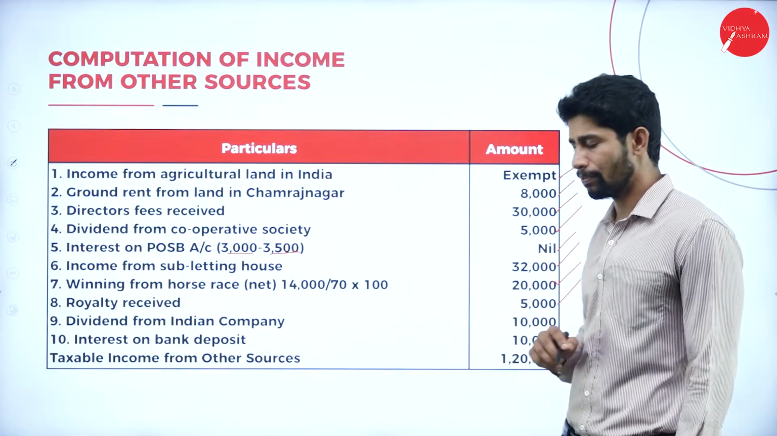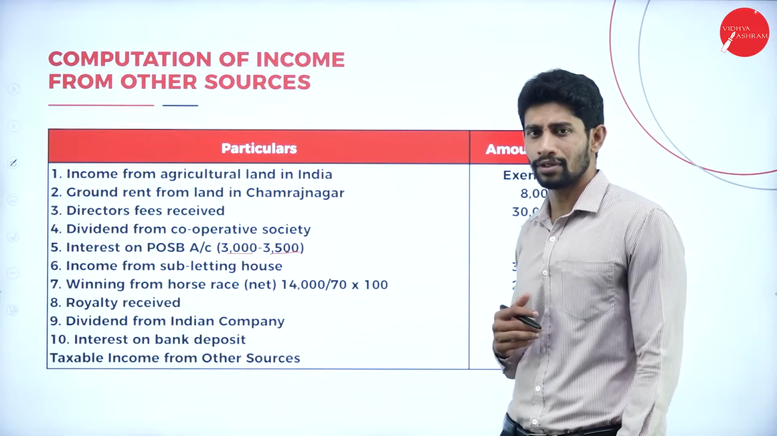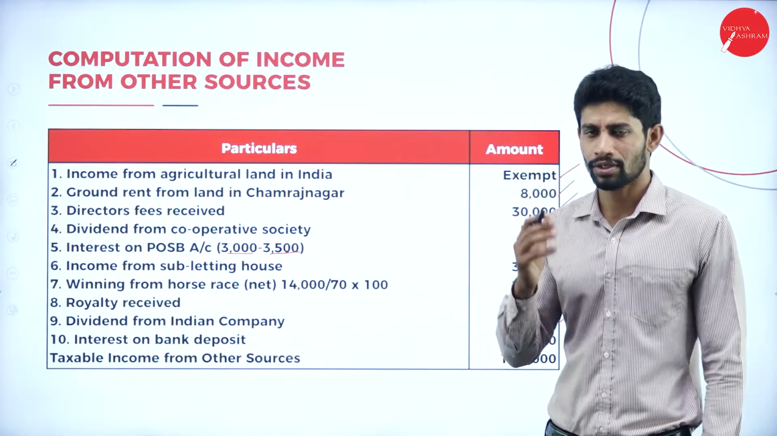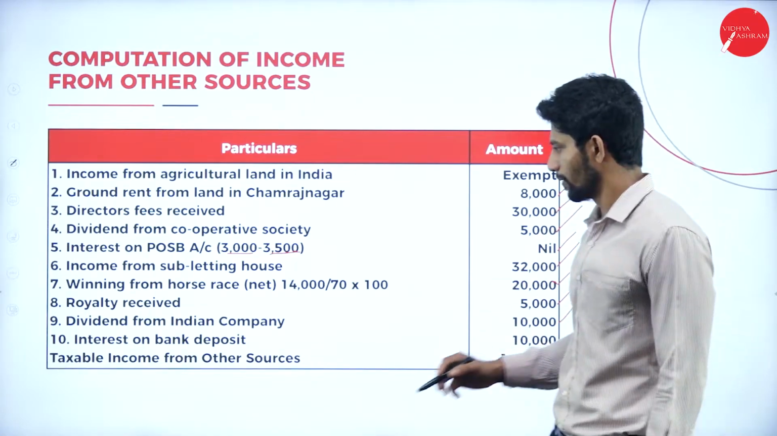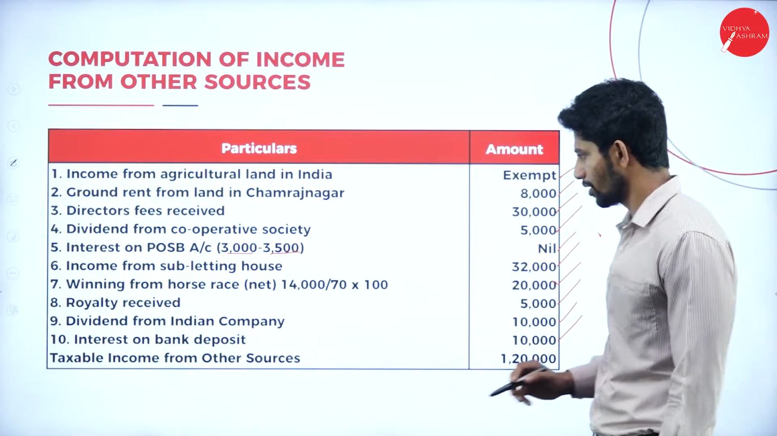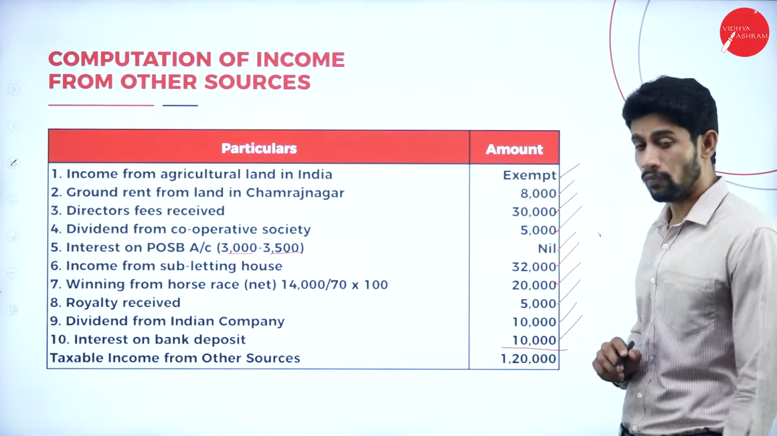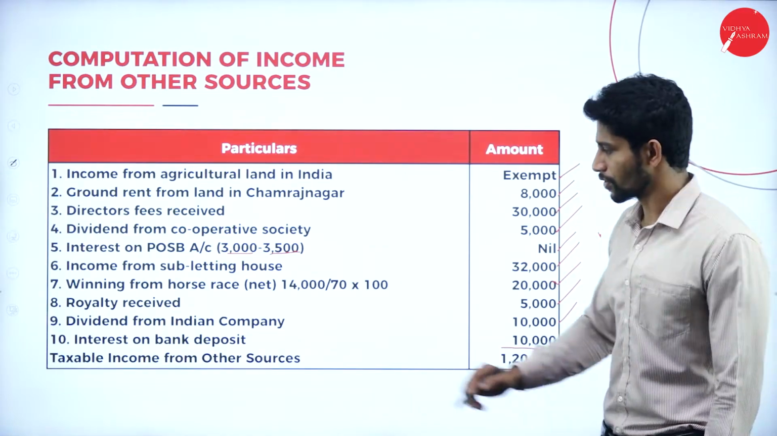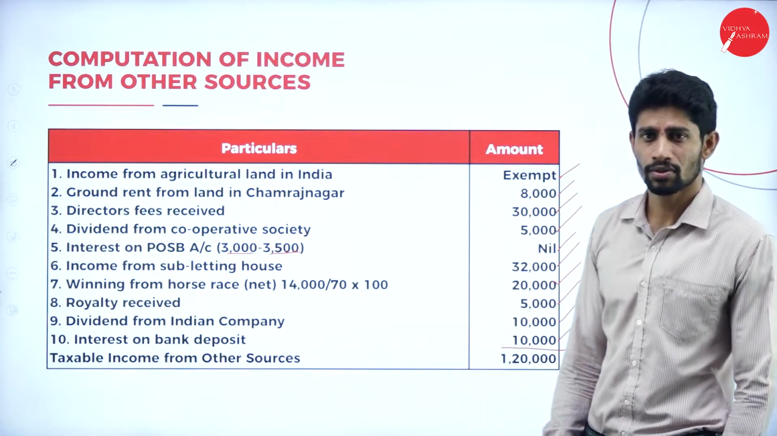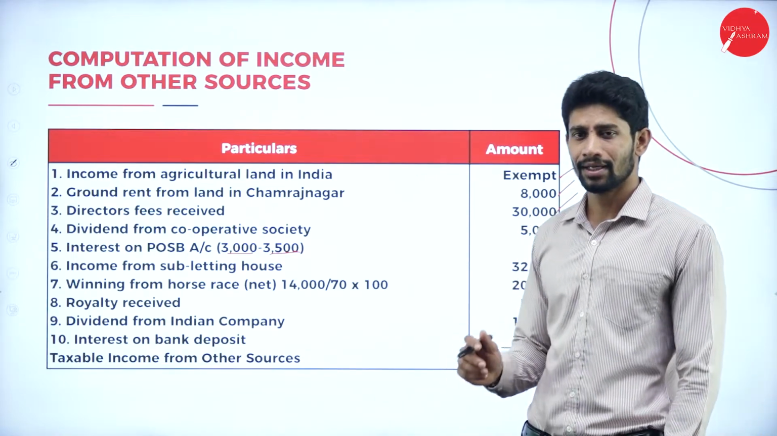Dividend from Indian company, rupees 10,000. Earlier, they used to give exemption for this, but now it is taxable in the hands of the shareholders. Next, interest on bank deposit, rupees 10,000. If you total the amount column, you will get rupees 1,20,000. This 1,20,000 is called taxable income from other sources.